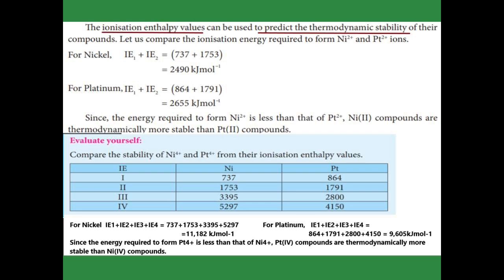In the evaluation, they gave the ionization energies from 1 to 4 for nickel and platinum. Now we are going to say which is stable, nickel 4 plus or platinum 4 plus. Adding the 4 ionization energies for nickel, we get 11,182 kilojoule per mole. For platinum, adding them we get 9605 kilojoule per mole. So the energy required to form platinum 4 plus is less compared to nickel 4 plus, so platinum 4 compounds are thermodynamically more stable than nickel 4 compounds.